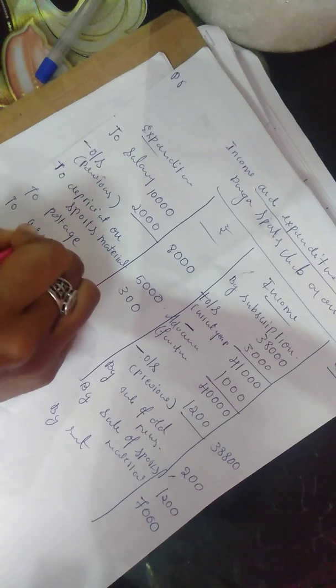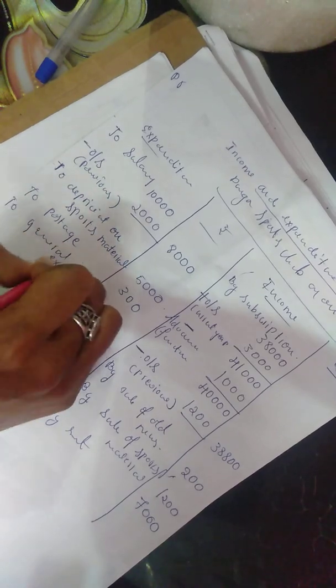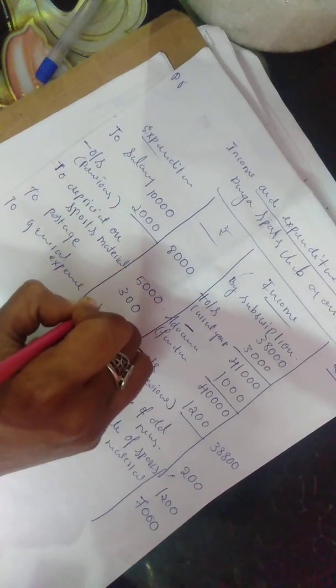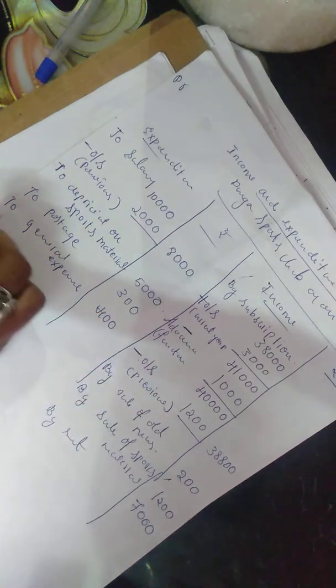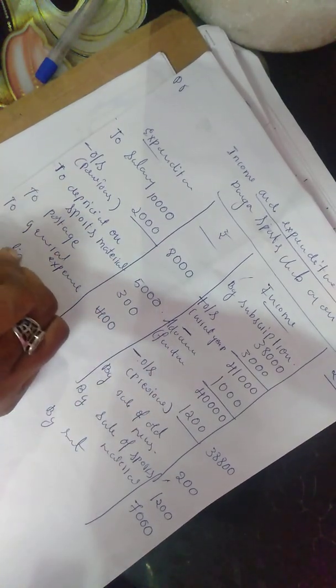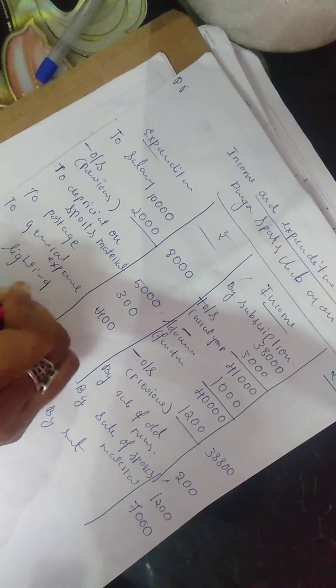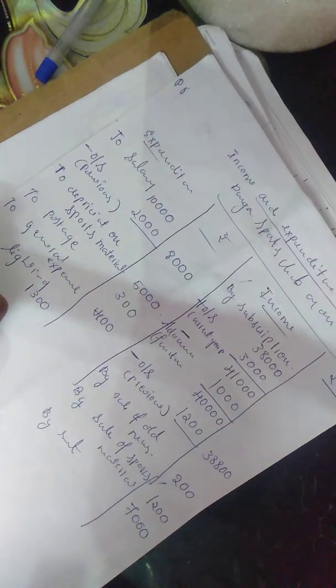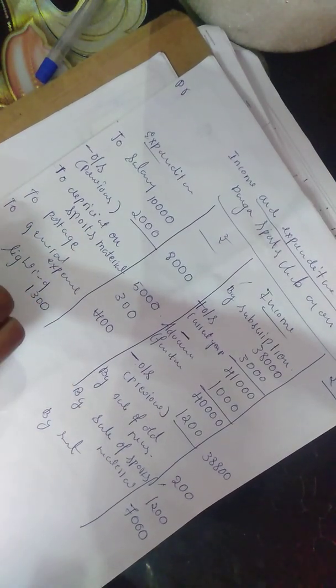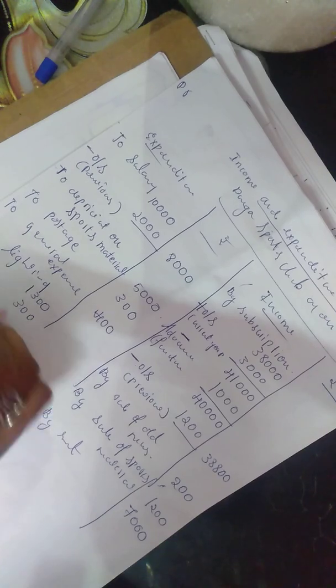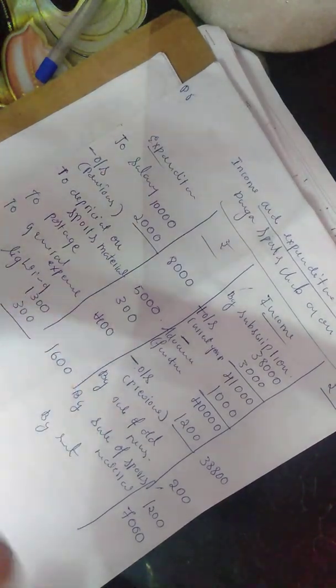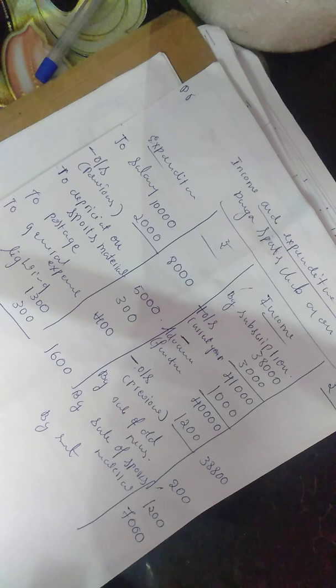To general expense, there is no adjustment related to that, so write down the amount 400. Then there is a lighting charge, so there is an adjustment. Lighting charge is of value 1,300, and then there is an outstanding of this particular year 300. So 1,600 is the amount. So we should see whether any item is left out or not. So nothing is left out.